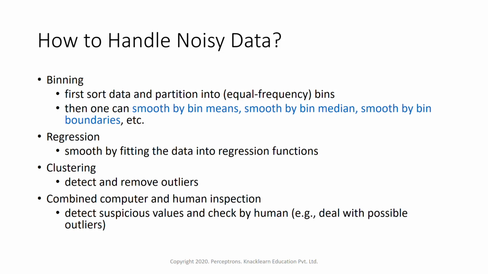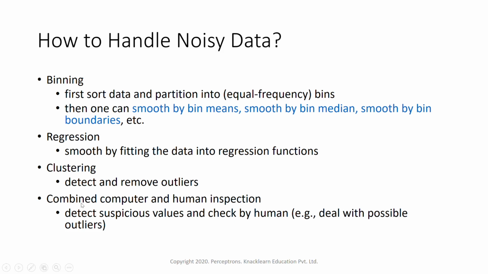We can handle this noisy data by a process called binning. There are different things in binning, like equal partitioning binning, equal frequency binning, smoothing the data by bin means. So we can smooth the data by bin means or bin median or bin boundaries, like that. These are certain steps through which we can bring the data to a smooth format, like through which we can remove the noise.